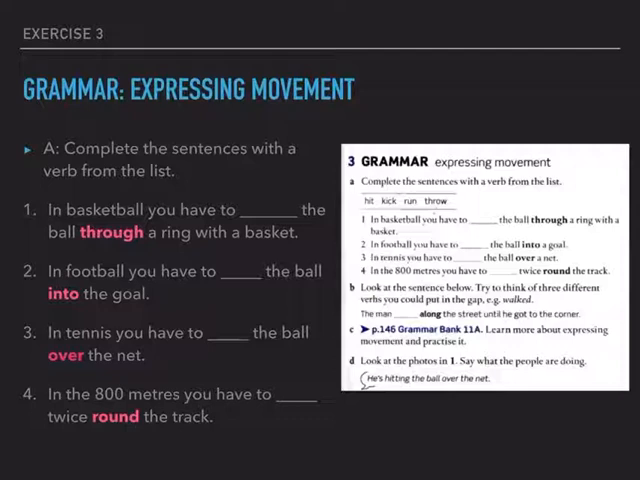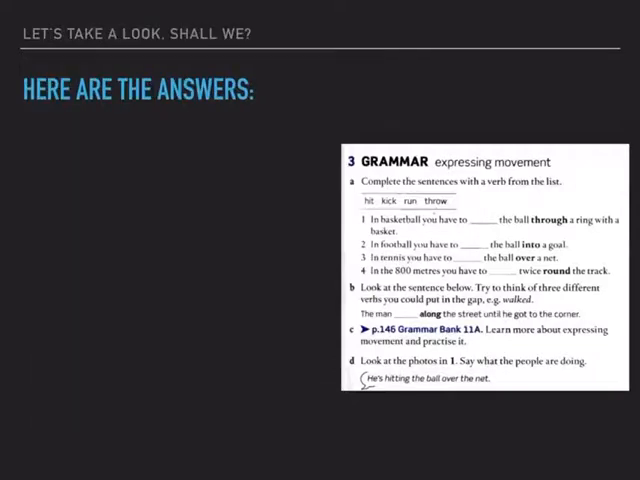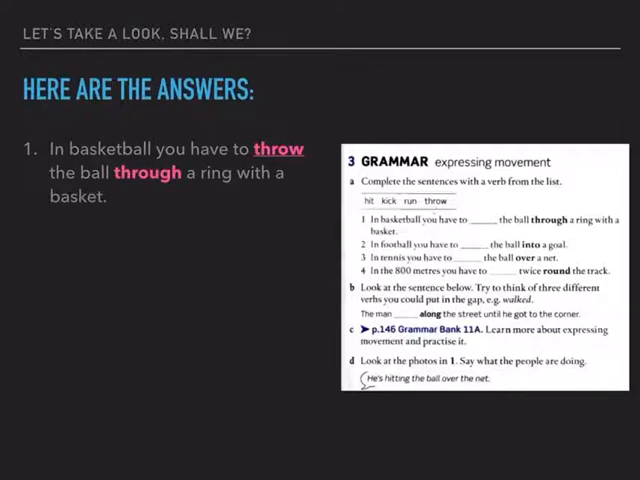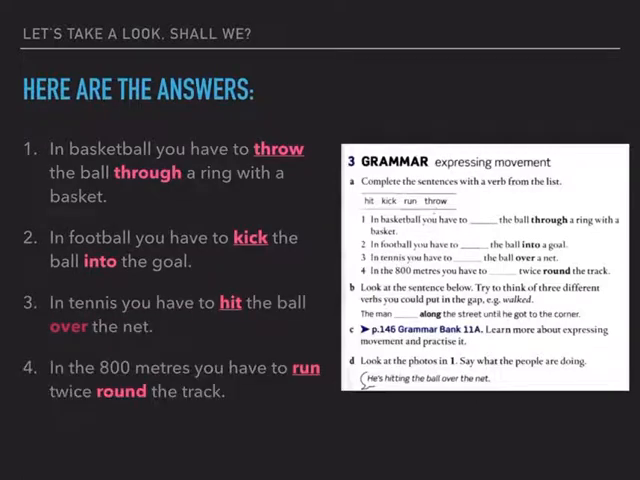So take a moment to complete the sentences, because right now we're going to take a look. So let's take a look, shall we? Here are the answers. Number 1, in basketball, you have to throw the ball through a ring with a basket. Number 2, in football, you have to kick the ball into the goal. In number 3, in tennis, you have to hit the ball over the net. And number 4, in the 800 meters, you have to run twice round the track.